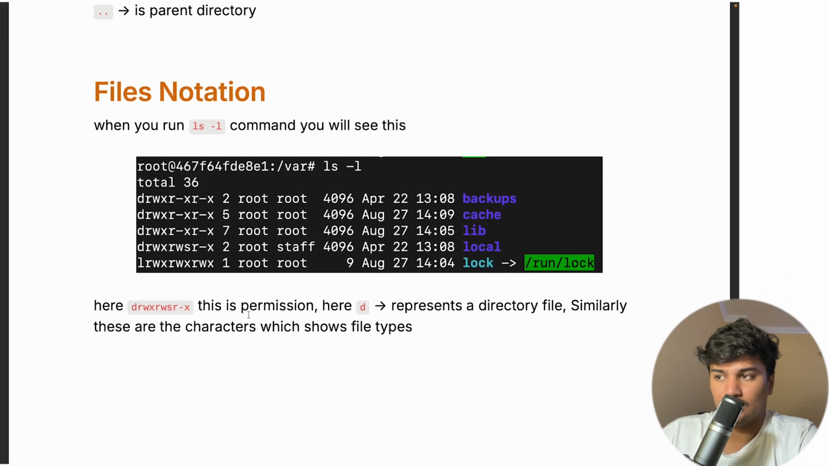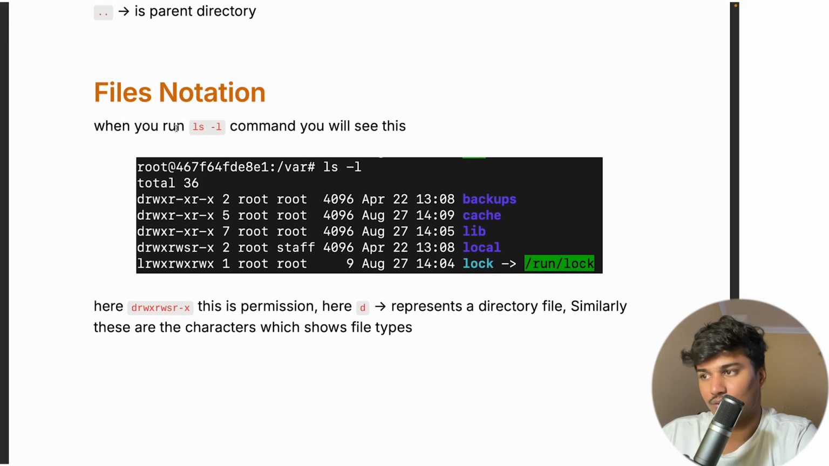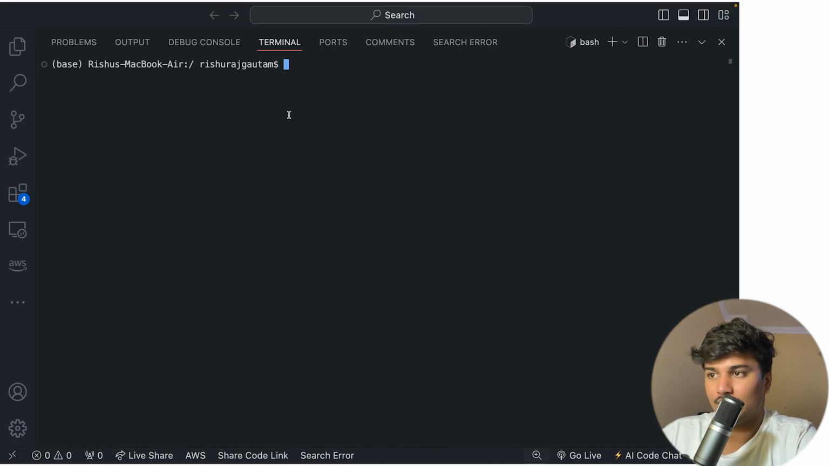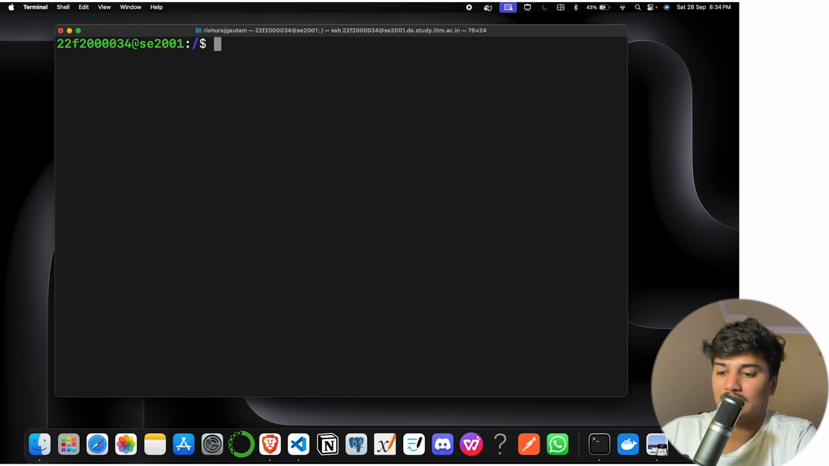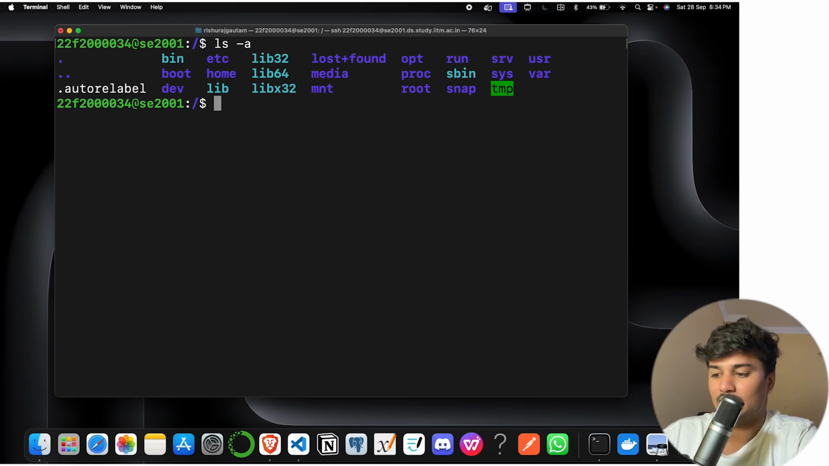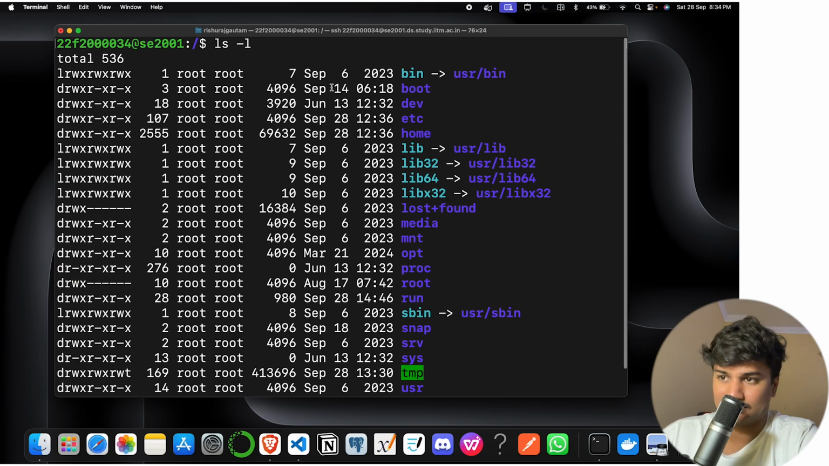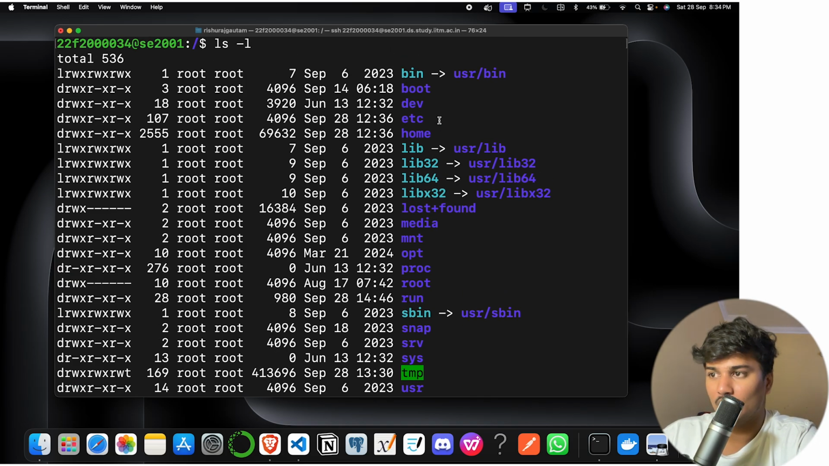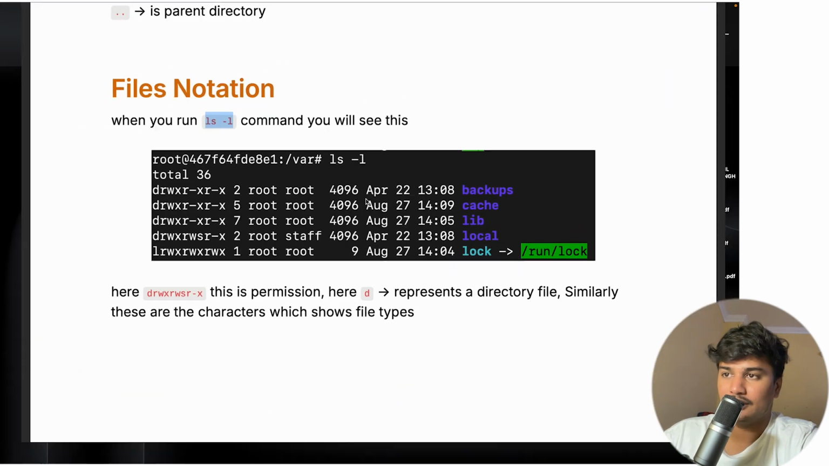Now there are file notations, which I just wanted to let you know. If we run a command, let's say ls, we get something like this. Now there is something else with ls, and that is dash a or dash l. First we will discuss dash l. So ls dash l will show you this type of structure. Some things to notice here.